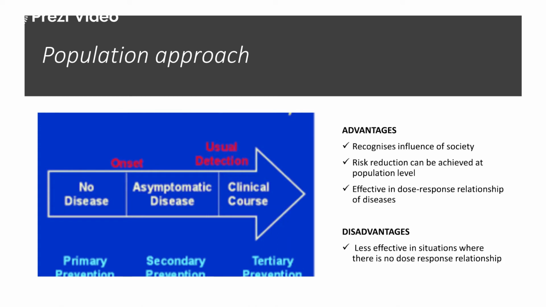The best part about this is that it recognizes the influence of society. It also talks about risk reduction, which can be achieved at the population level. It is also effective in a dose-response relationship of the disease. Now, the disadvantage of this approach is that it is less effective in situations where there is no dose-response relationship. For example, when no symptoms appear, if you have some symptoms, only then can you start the treatment. But in the case of corona, we found that many people were asymptomatic, so that was the harm: they were carriers and a threat to society.